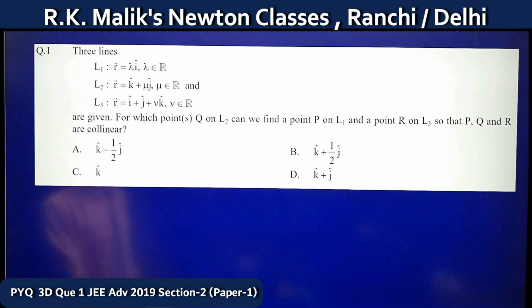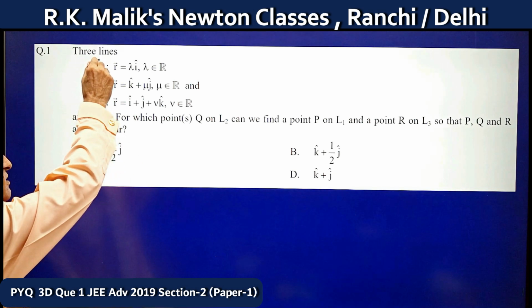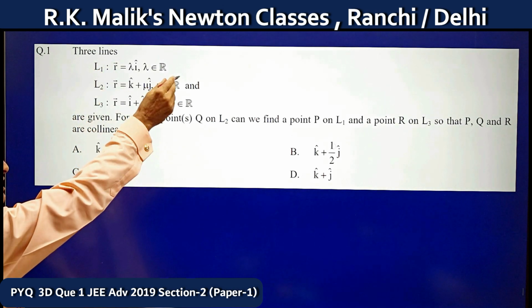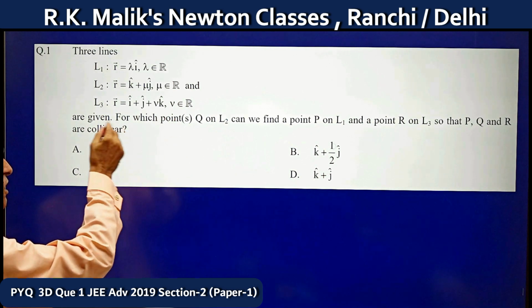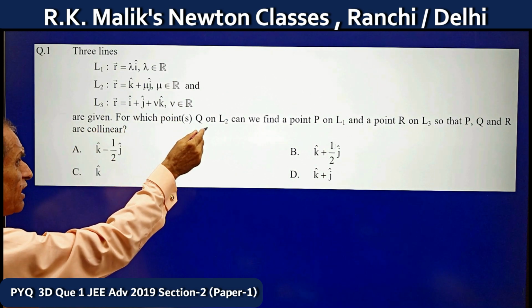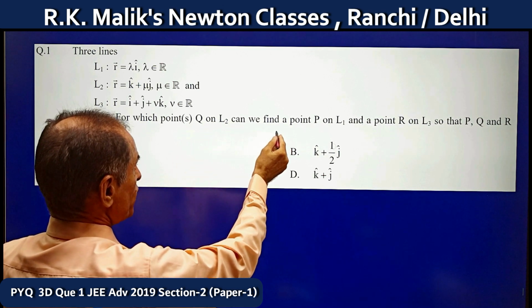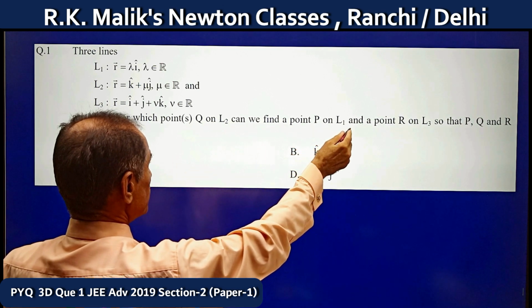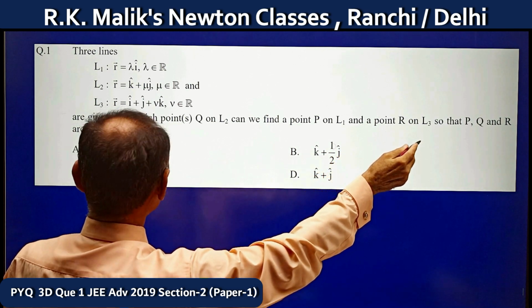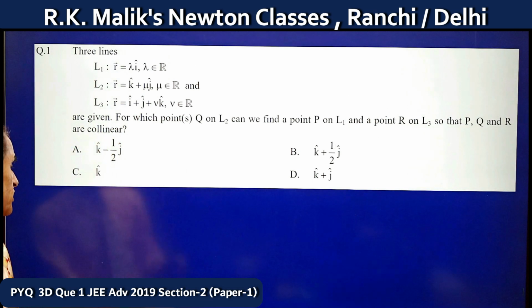In this question, it is given that the three lines L1, L2 and L3, whose equations are given here. For which points Q on L2 can we find a point P on L1 and a point R on L3 so that P, Q, R are collinear?